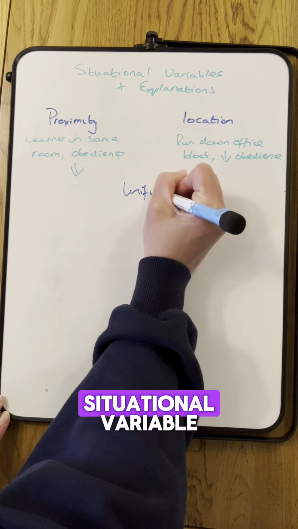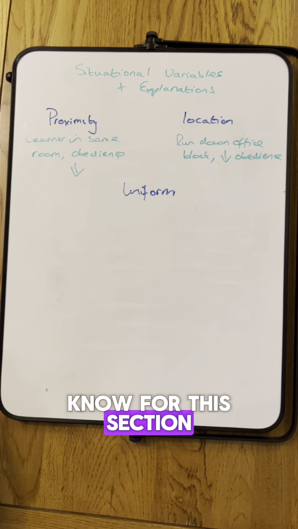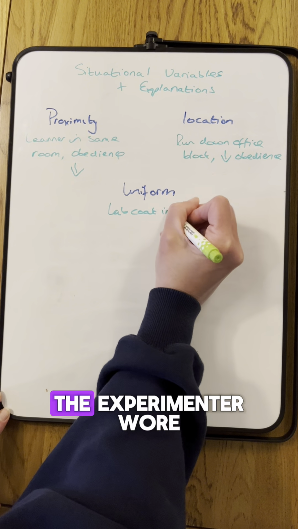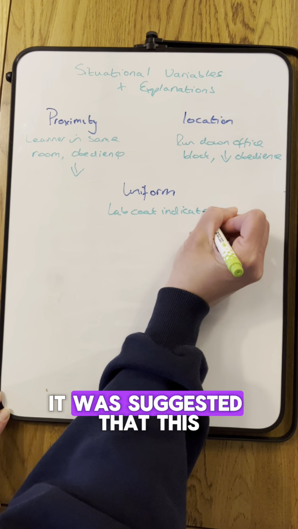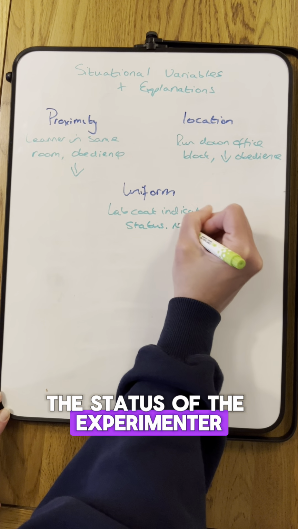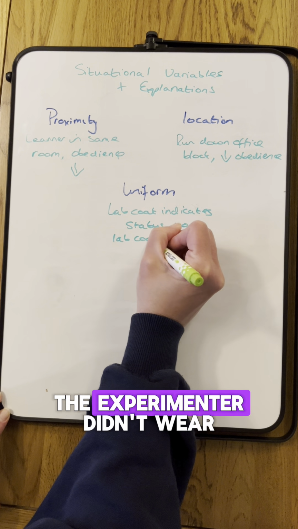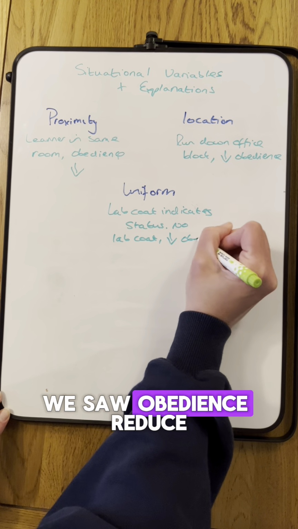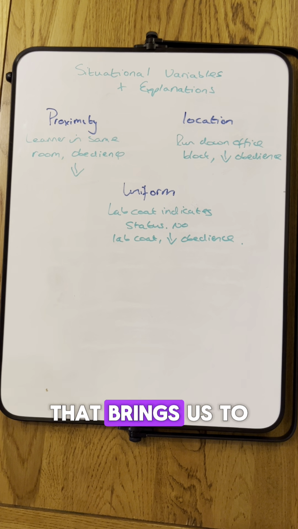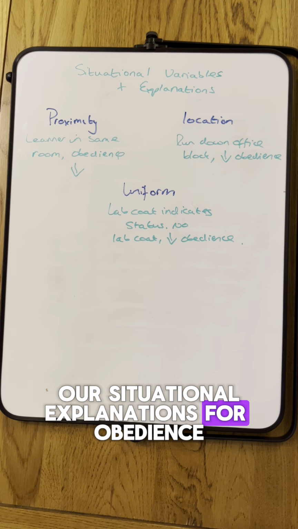There is one final situational variable that you need to know for this section, and that is uniform. The uniform in Milgram's study refers to the white lab coat that the experimenter wore. It suggested that this lab coat indicated status to the participant, the status of the experimenter in this study. When the experimenter didn't wear a white lab coat, we saw obedience reduce, showing the effect of this on legitimacy of authority.